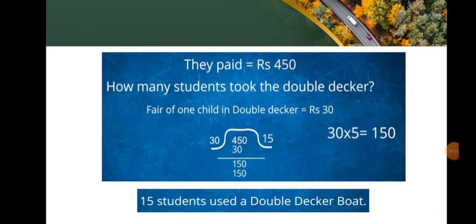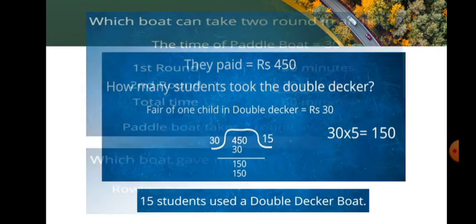They paid rupees 450. How many students took the double-decker? Fare for one child in double-decker is rupees 30. So let us divide 450 by 30. When 45 is divided by 30, the remainder is 15. Bring down the 0. Then next divide 150 by 30. It takes 5 times. So 15 in the quotient. Therefore, 15 students used a double-decker boat.